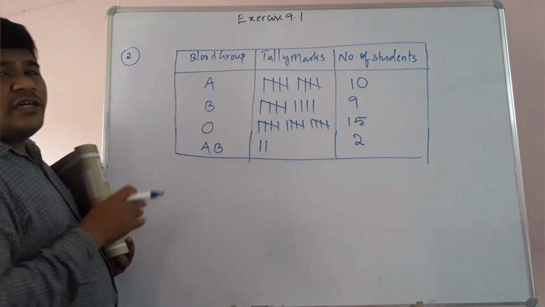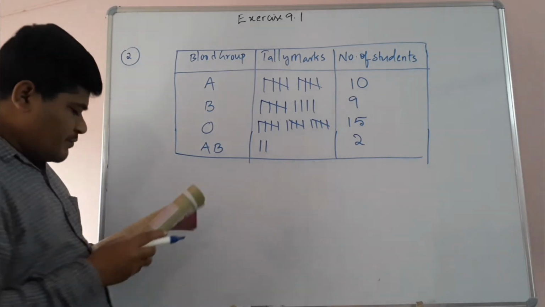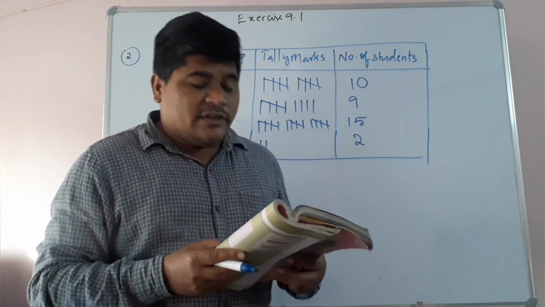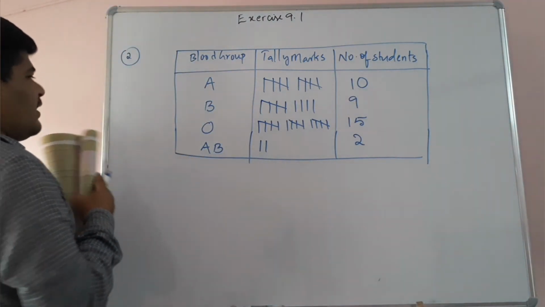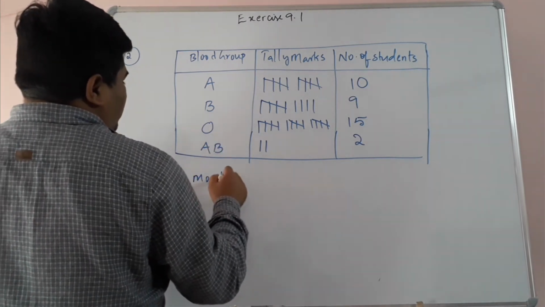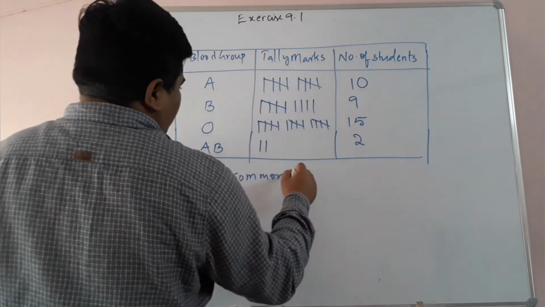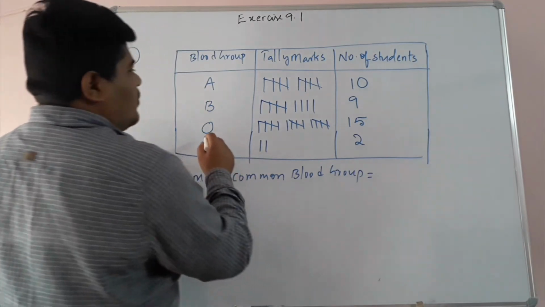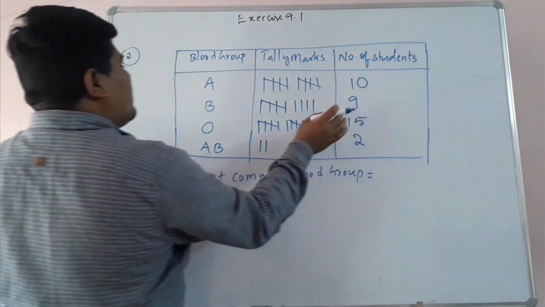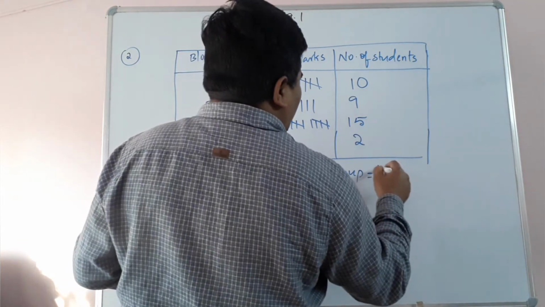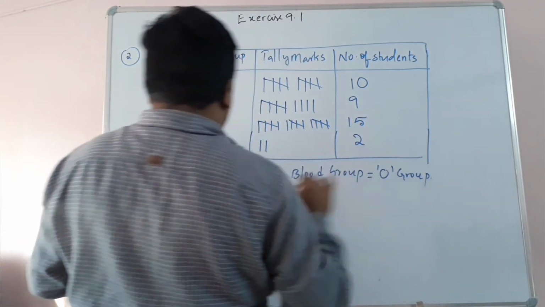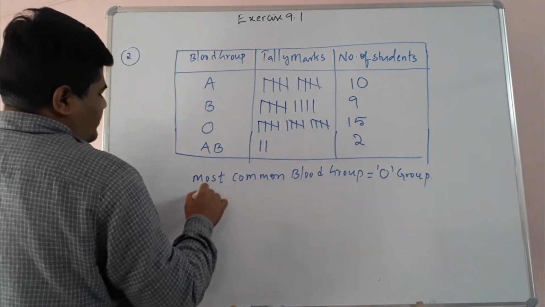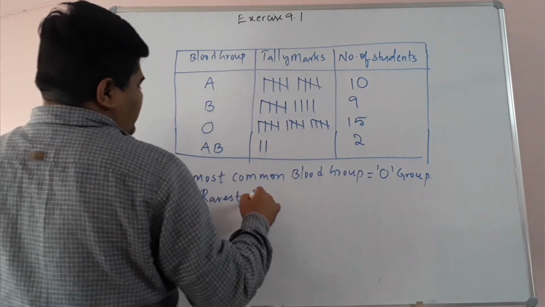So this is correct. Now children, two more questions they are asking in the problem: which is the most common and which is the rarest blood group among the students? What is the most common blood group here? The most common blood group is O group, children, because the highest number of students have this group. Now the second one, children: the rarest blood group. What is the rarest blood group in this data?